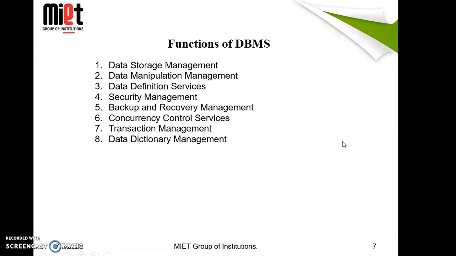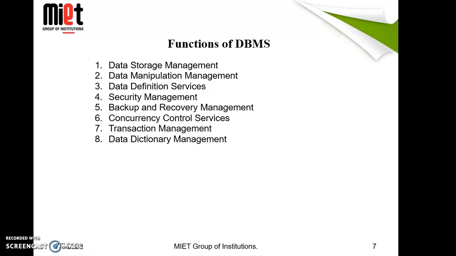Functions of DBMS. Number one is data storage management. The main function is data storage management, meaning it provides a mechanism for management of permanent storage of the data. Second is data manipulation management. A DBMS furnishes the user with the ability to retrieve, update and delete existing data in the database. Next is data definition services. The DBMS accepts the data definitions such as external and conceptual schema. I will tell you later what external and conceptual schema are, along with all the associated mappings in source form.